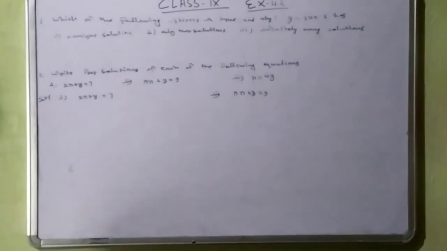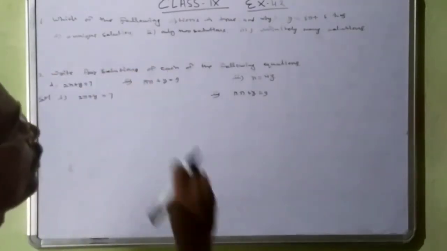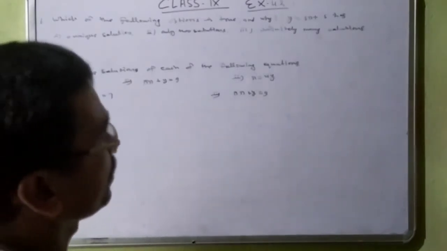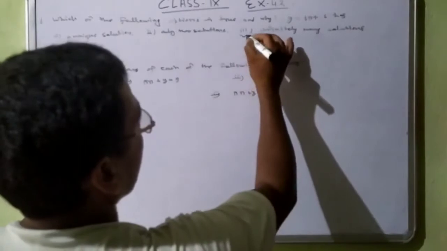Today we are taking exercise 4.2. Which of the following options is true and why? y is equal to 3x plus 5 has a unique solution, only two solutions, infinitely many solutions. So that will be right.